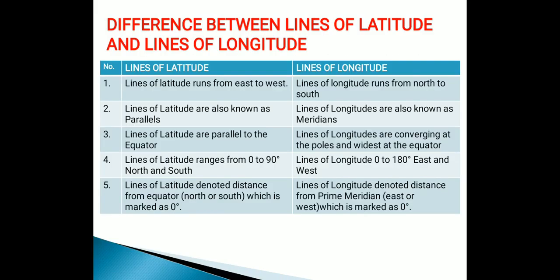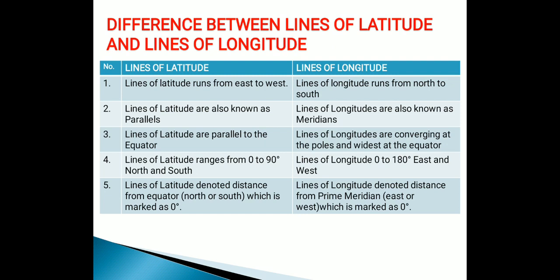Now I have made a comparison between both so that you will be able to understand more clearly what lines of latitude are and what lines of longitude are. Lines of latitude run from east to west. Lines of longitude run from north to south. Lines of latitude are also known as parallels. Lines of longitude are also known as meridians.